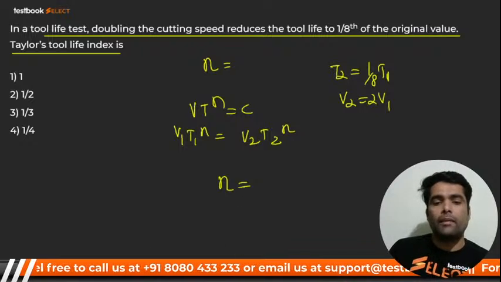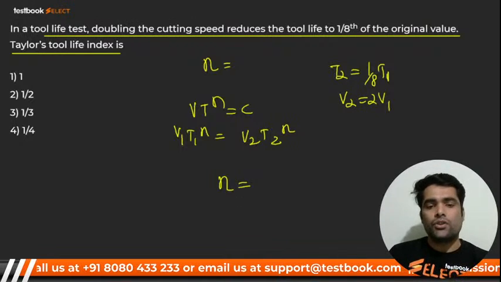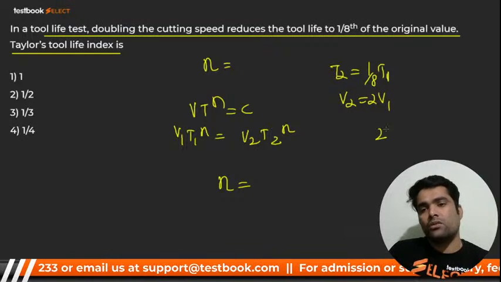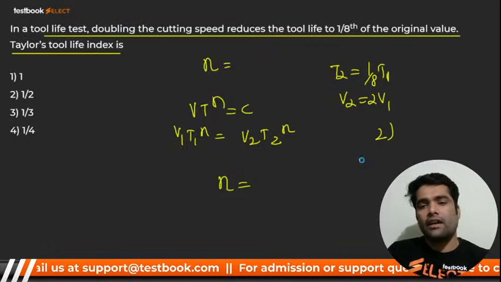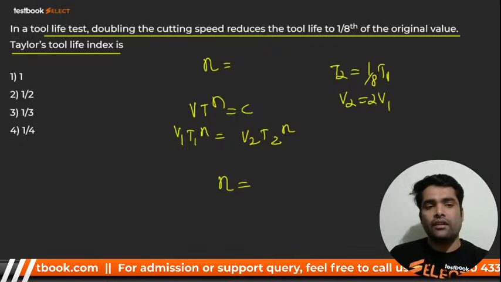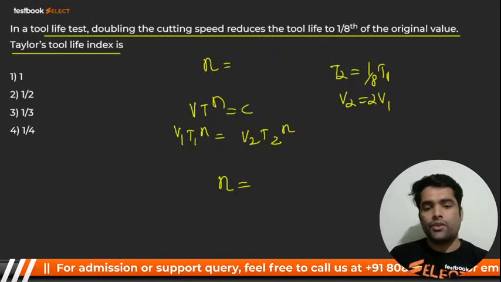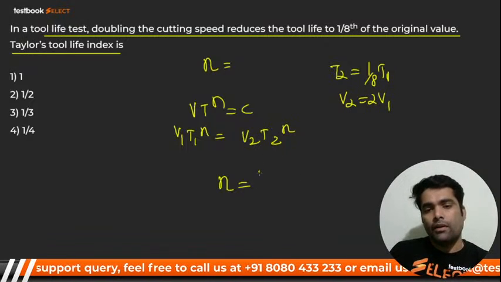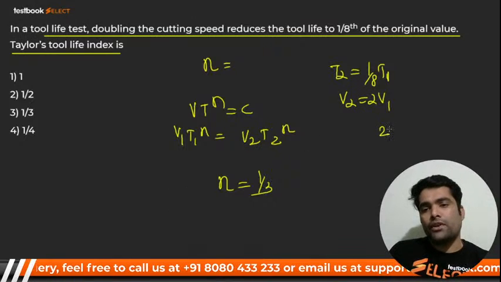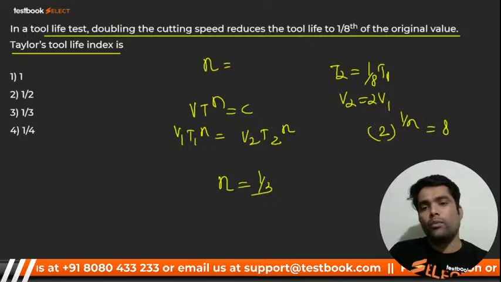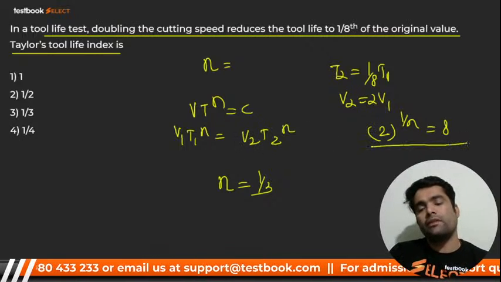And what will the value of n be, my dear? The final equation you'll get will be like this: 2 raised to power 1 by n will be equal to 8. It should be 1 by 3, right? n is 1 by 3. The equation you get will be something like this; when you solve it, put these values and cancel out. So this will be the equation.